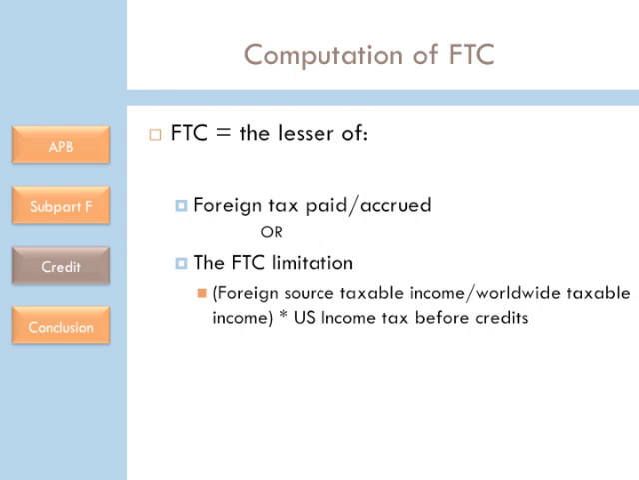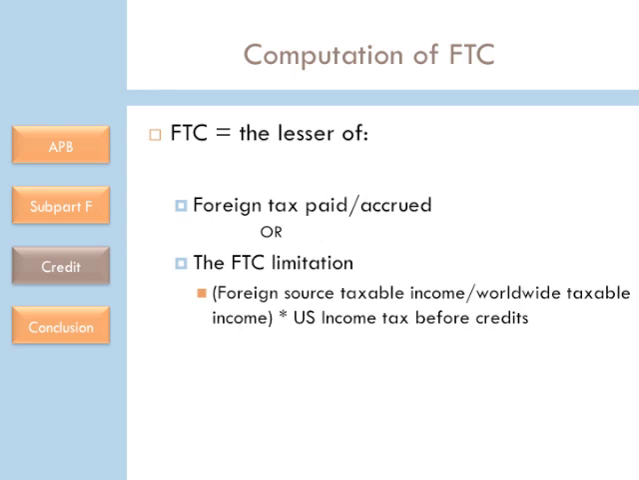For your foreign subsidiary, the foreign tax credit limitation is computed twice, once for passive income and then again for all other income. It is computed by dividing the foreign source taxable income by the worldwide taxable income multiplied by the U.S. income tax before credits.